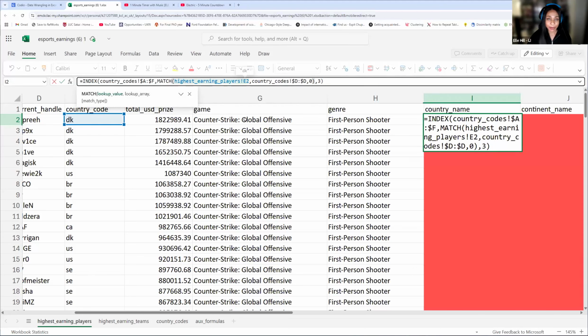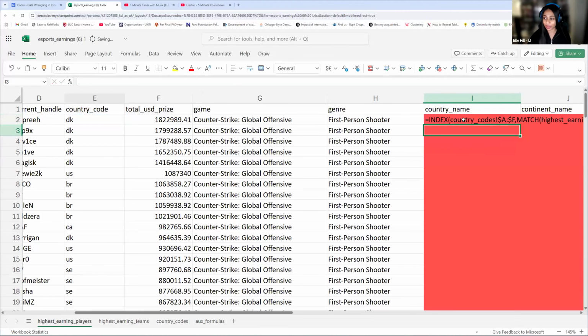So, like Patrick is mentioning, if you want to copy and paste and reuse this formula, you can go ahead and put a $ sign in front of the E. That just means our lookup value always lives in column E. So even if the formula moves, even if we copy and paste it somewhere else, one cell over, it doesn't change. So you can also do that as well.